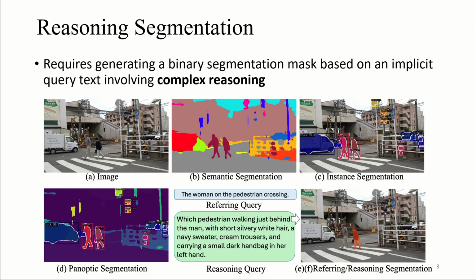As shown in the figure below, referring or reasoning segmentation requires textual input from the user, and then the model can, based on the input query, output the corresponding mask, which is more intelligent compared to the traditional segmentation task, and which makes the whole task more meaningful and closer to our daily life. And that's why we propose methods for solving this scenario.